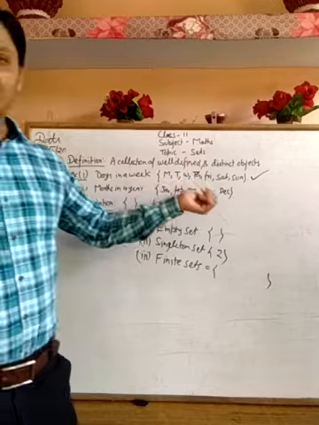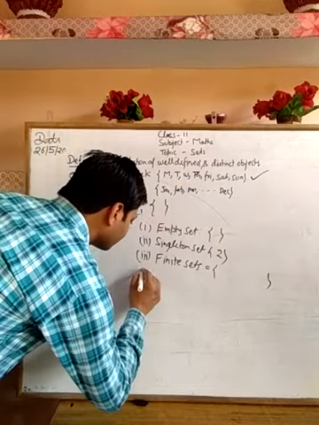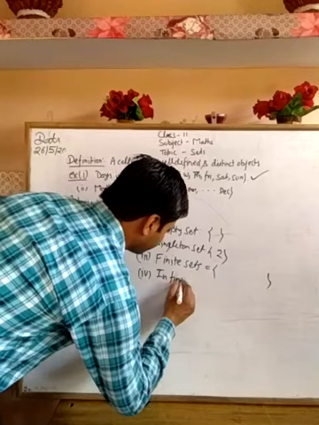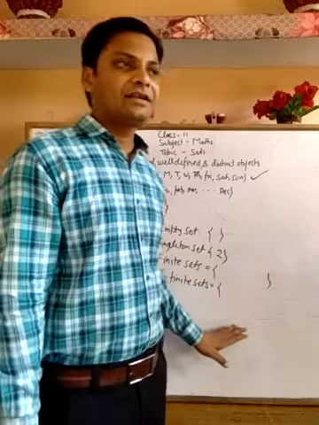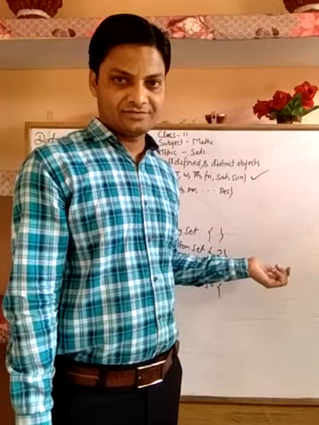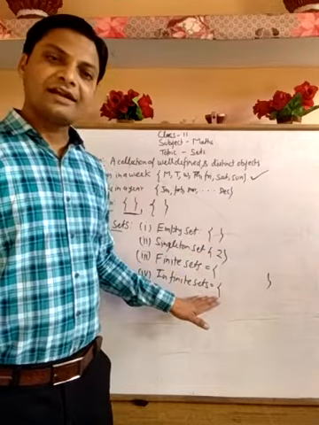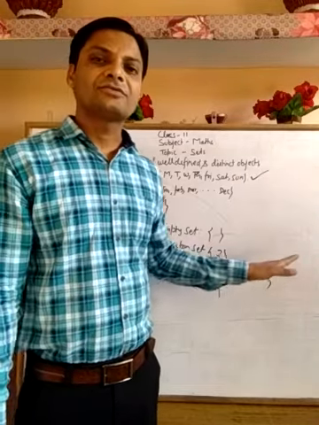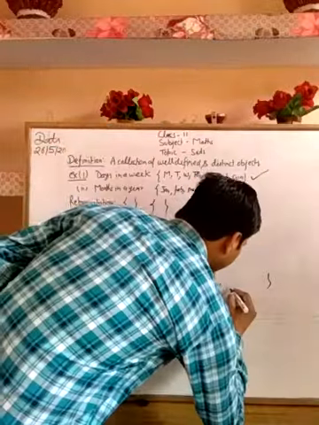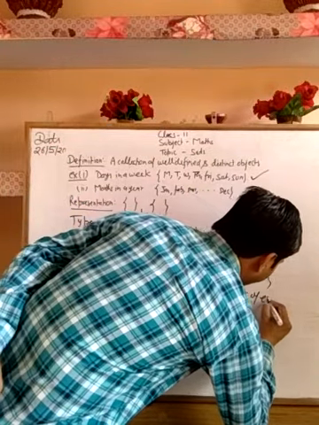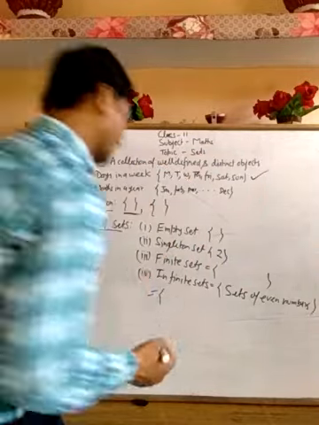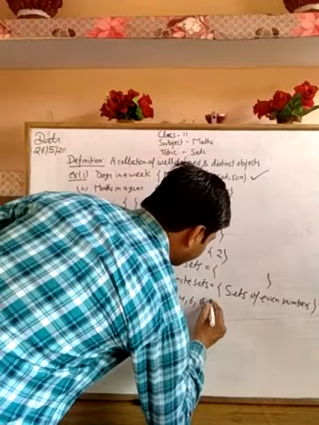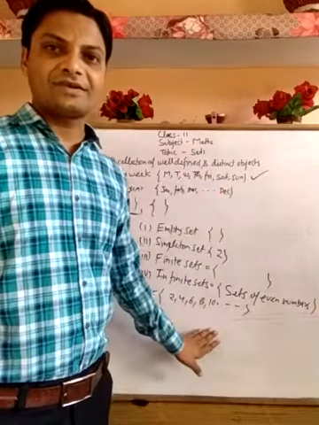Another example is the infinite set. The number of elements in the set is uncountable, so we call it an infinite set. Let's take the example of the set of even numbers. We know that there are many even numbers, 2, 4, 6, 8, 10 up to infinity. These are a set of infinite numbers.